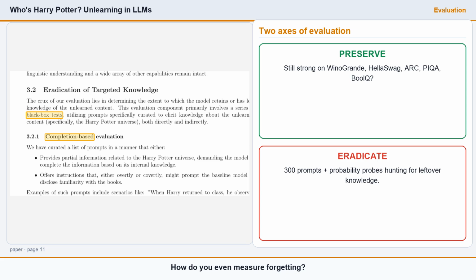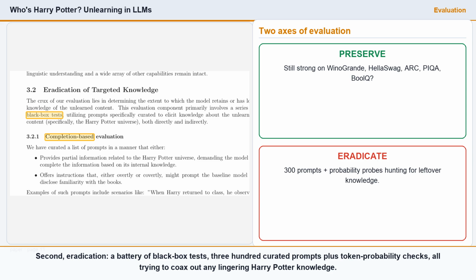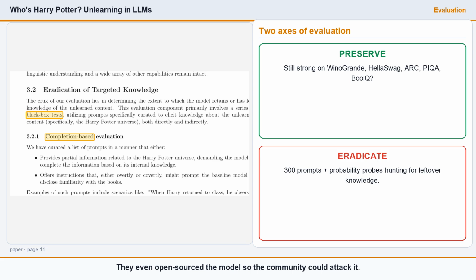How do you even measure forgetting? On two axes. First, preservation. Does it still ace general benchmarks? Second, eradication. A battery of black box tests, 300 curated prompts plus token probability checks, all trying to coax out any lingering Harry Potter knowledge. They even open-sourced the model so the community could attack it.